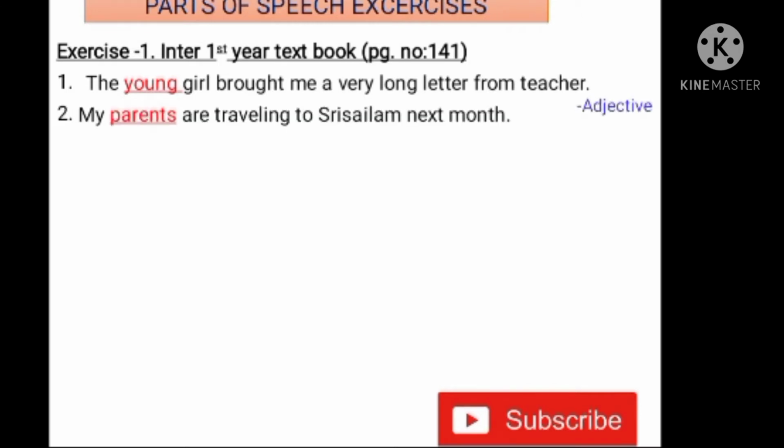Right, now let us move on to second one. My parents are traveling to Sri Salem next month. Here the underlined word is parents. Here it is a noun. Most of the nouns come at the beginning of the sentences. What is the parts of speech of parents? Noun. Right.